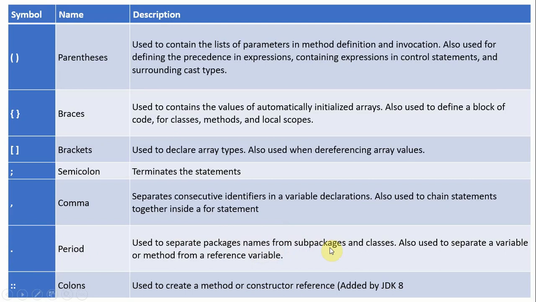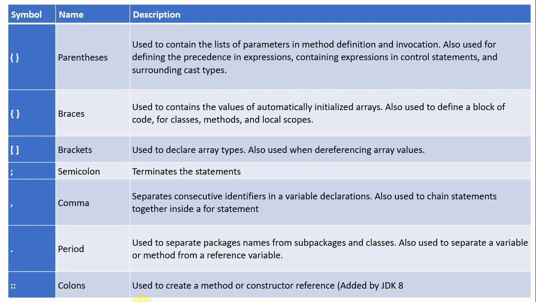For example, in the Java Standard Library we already discussed java.lang.String and System.out.println. It separates packages from sub packages, classes from sub classes, or classes from methods. So for separating as well as accessing, we can use a period.